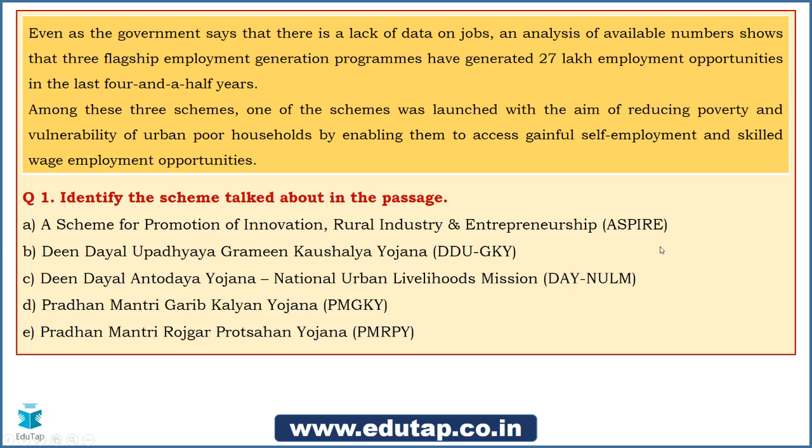So basically the first option is Aspire, the second is Deen Dayal Upadhyay Gramin Kaushalya Yojana, the third is Deen Dayal Antyodaya Yojana, National Urban Livelihoods Mission, the fourth is Pradhan Mantri Garib Kalyan Yojana, and the fifth is Pradhan Mantri Rozgar Protsahan Yojana. You need to tell me which is the answer. Try attempting the answers.